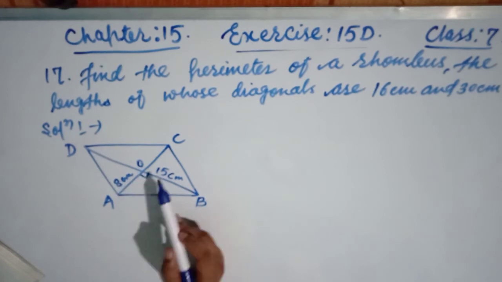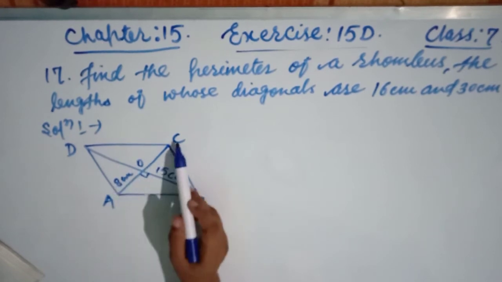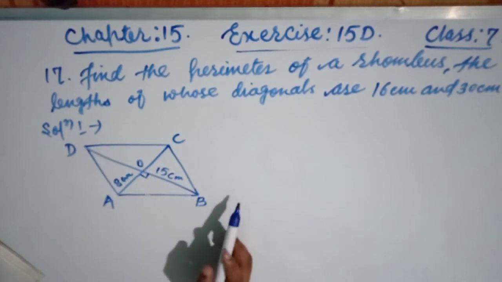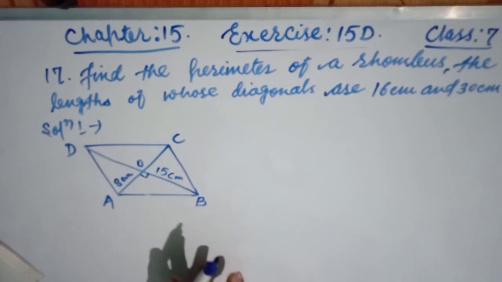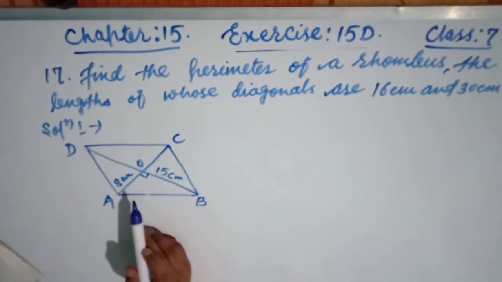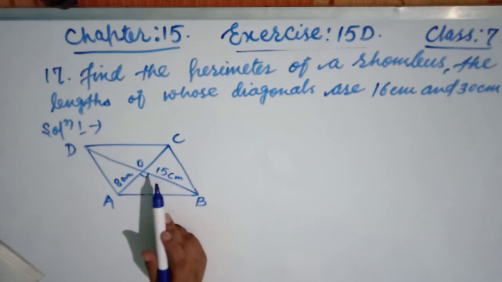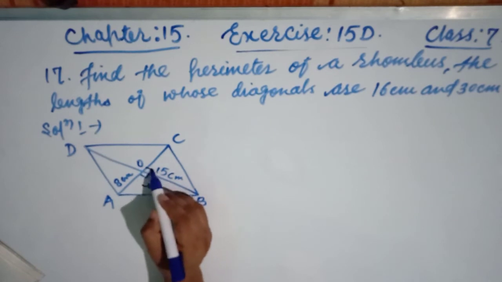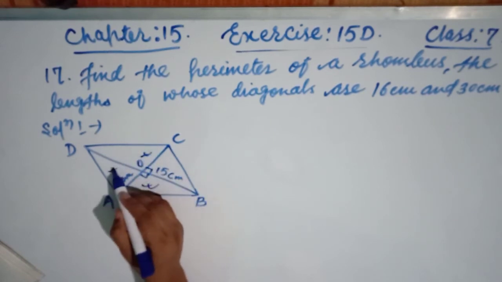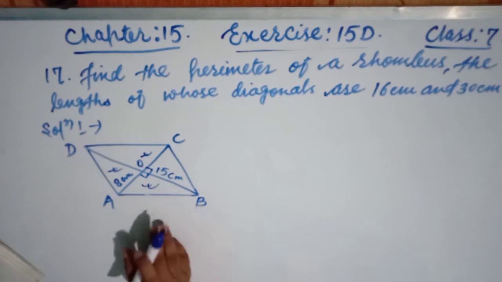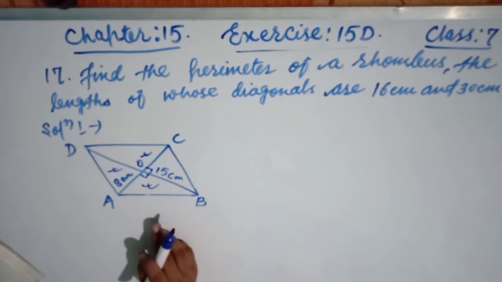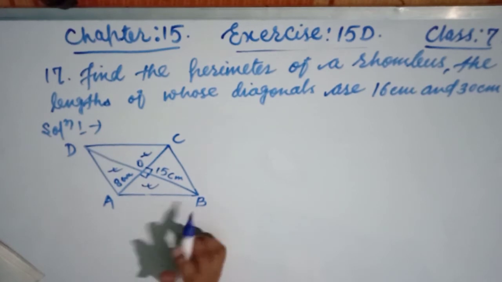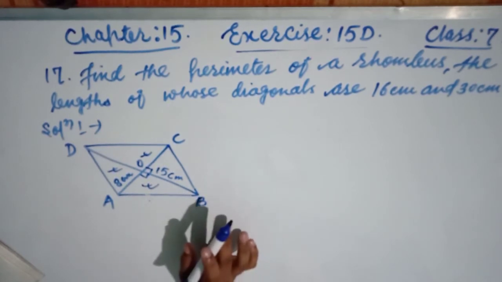So this is 8 centimeter. This is also 8 centimeter. So this diagonal is AC 16 centimeter, and this is BD 30 centimeter. So this is 15 and 15. Each diagonal of rhombus bisects the other at 90 degrees. So this becomes a right angle triangle. This is also a right angle triangle. We will take any one right angle triangle, then find out the side, then perimeter.